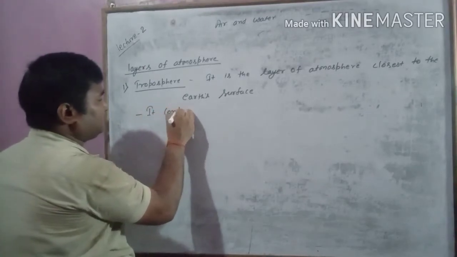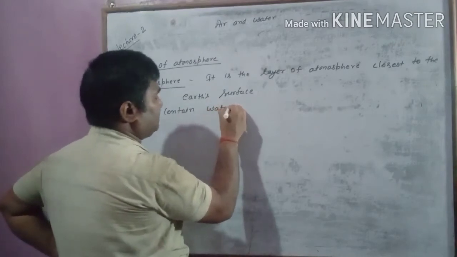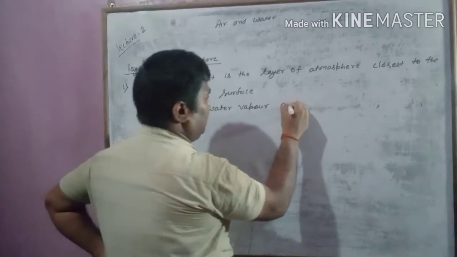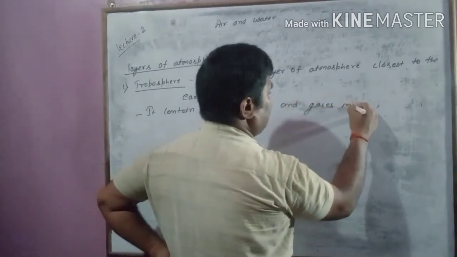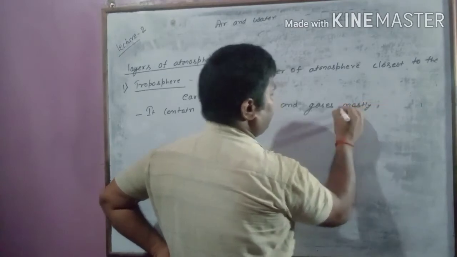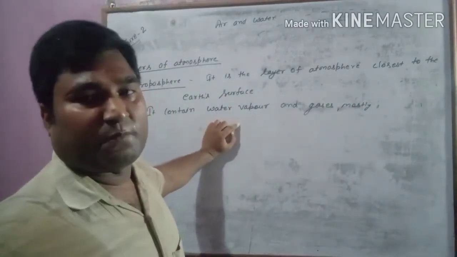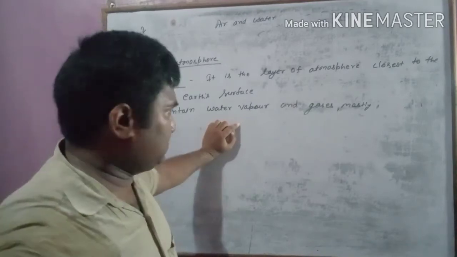It contains water vapor and gases mostly. The first layer of atmosphere, the troposphere, in which we live, has water vapor and gases.